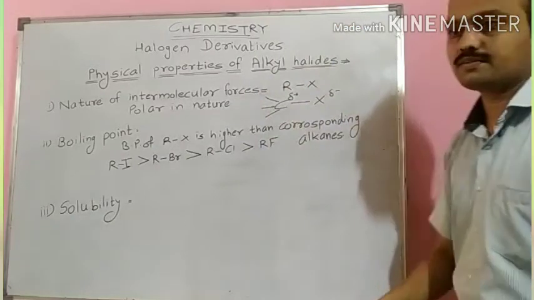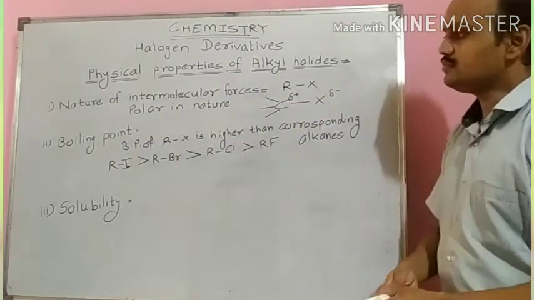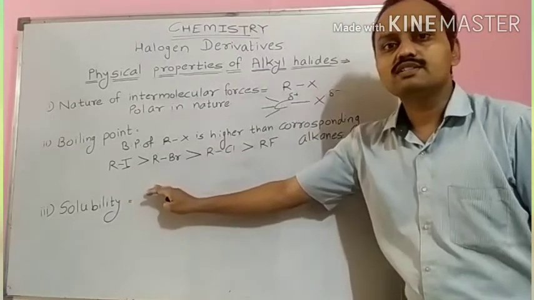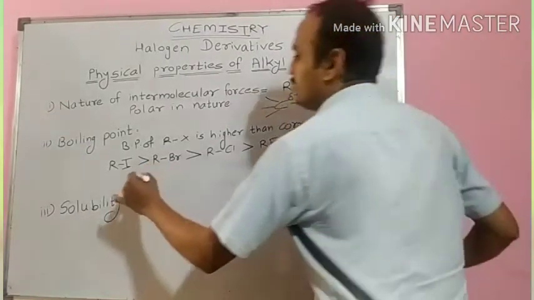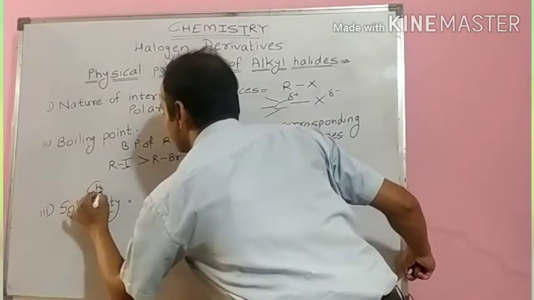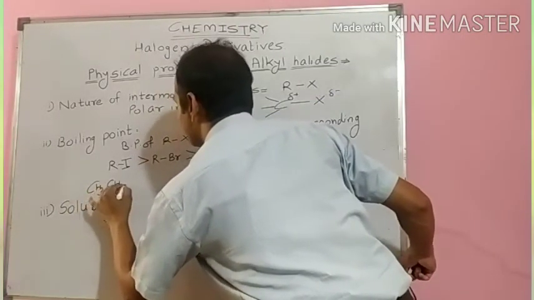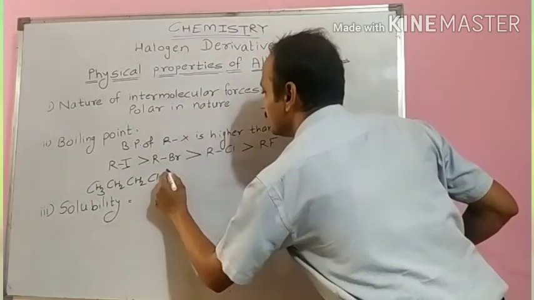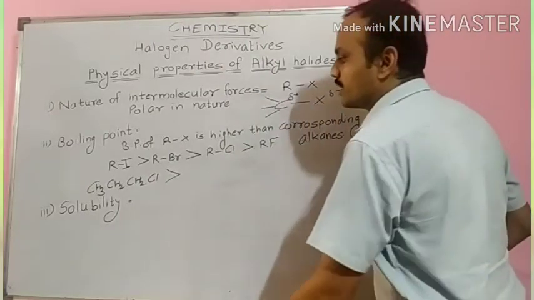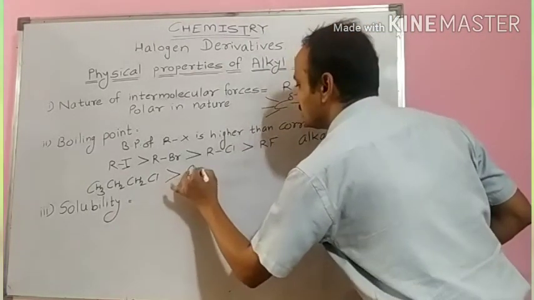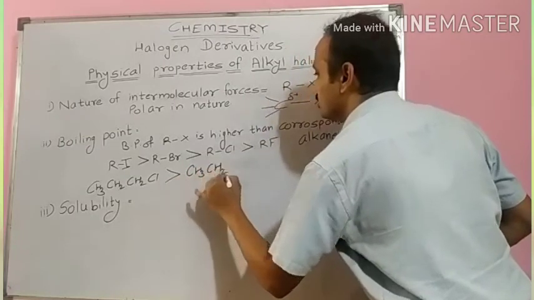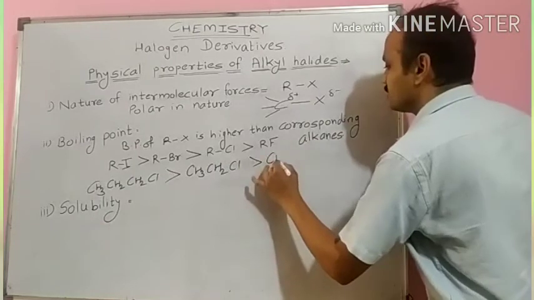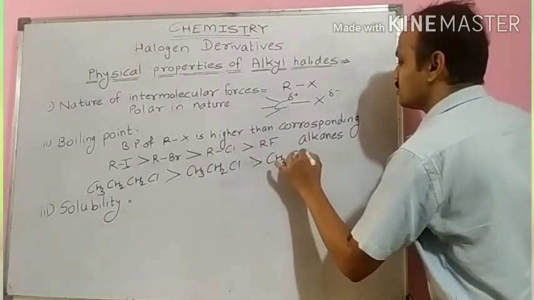Second factor is keeping the halogen atom constant and changing the length of the R group. Example is CH3CH2CH2Cl having greater boiling point than CH3CH2Cl, having greater boiling point than CH3Cl.